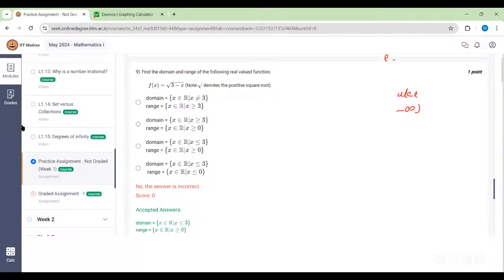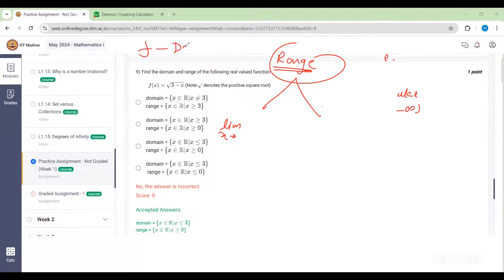Whenever you have to find the range, we will find two limits. Suppose f is a function whose domain is (a, b). Here I am assuming that a and b can be infinity. For finding the range, you have to find two limits. The first limit is the limit as x tends to a of f(x), and the second limit is the limit as x tends to b of f(x).